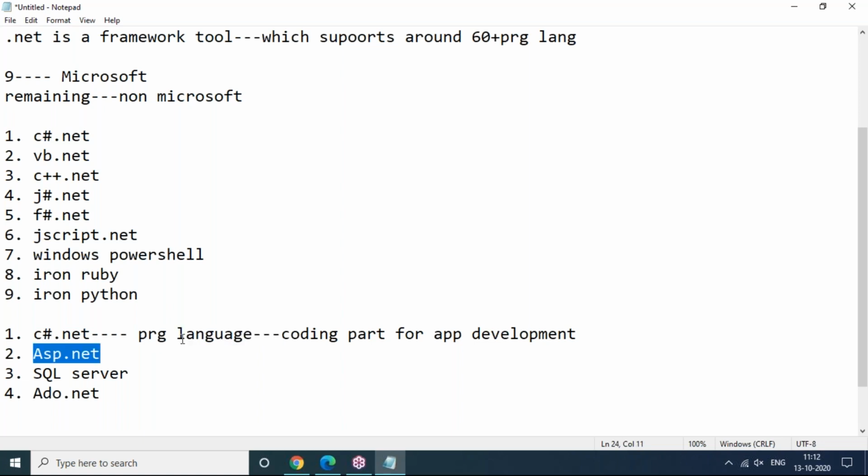A developer must have knowledge of at least one programming language. So that we are going to learn in .NET: C#.NET. And what does ASP.NET stand for? ASP.NET stands for Active Server Page. And strictly remember, it is not a programming language. You should not say it is a programming language.